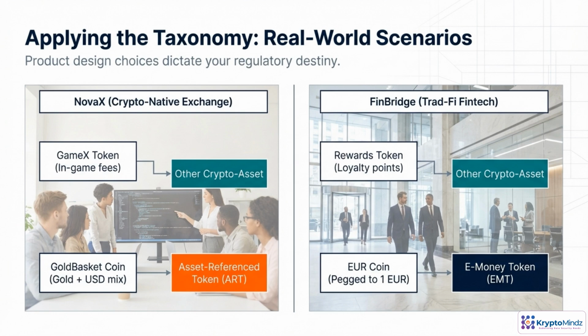Here's where token design really bites. NovaX launches GameX, used only for in-game fees. Under MiCA, that's treated as a standard crypto asset with lighter obligations. But their gold basket coin tracks a basket of gold and dollars, so it's an asset reference token with heavy issuer duties. FinBridge's Eurocoin, pegged to €1, likely becomes an e-money token, triggering near bank-level regulation.